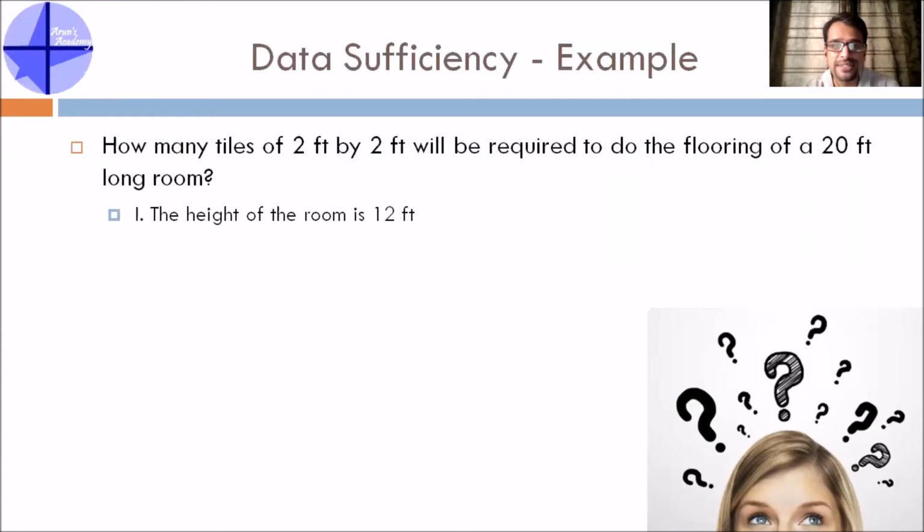The first statement says the height of the room is 12 feet, and the second statement says that the width of the room is 15 feet. There is a room, and the length is already given in the main statement. The first substatement talks about the height of the room, and the second substatement talks about the width or the breadth of the room.